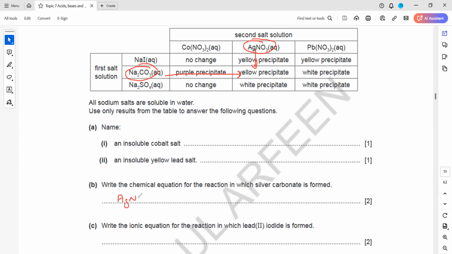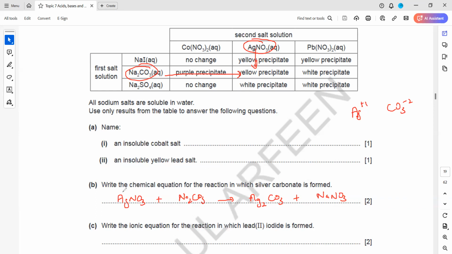If we have AgNO3, silver nitrate, reacted with sodium carbonate, as a result it will produce silver carbonate. But it is important that you write a correct formula for silver carbonate. Silver valency is +1 and carbonate valency is -2. So the formula will be Ag2CO3, plus it will produce sodium nitrate, NaNO3.